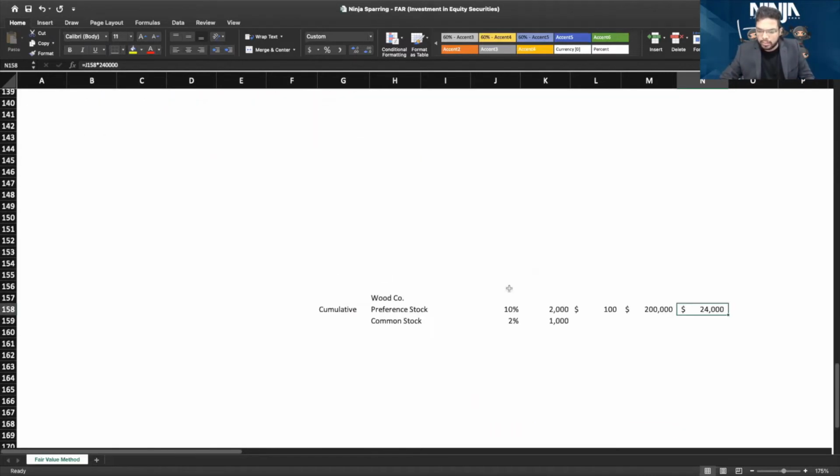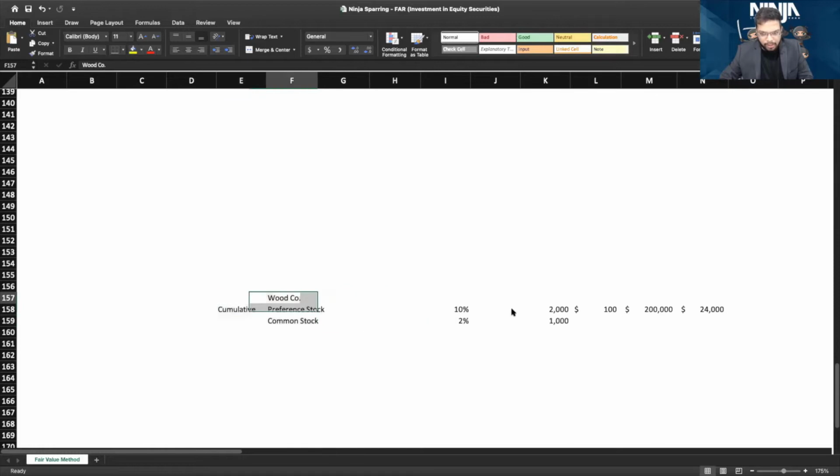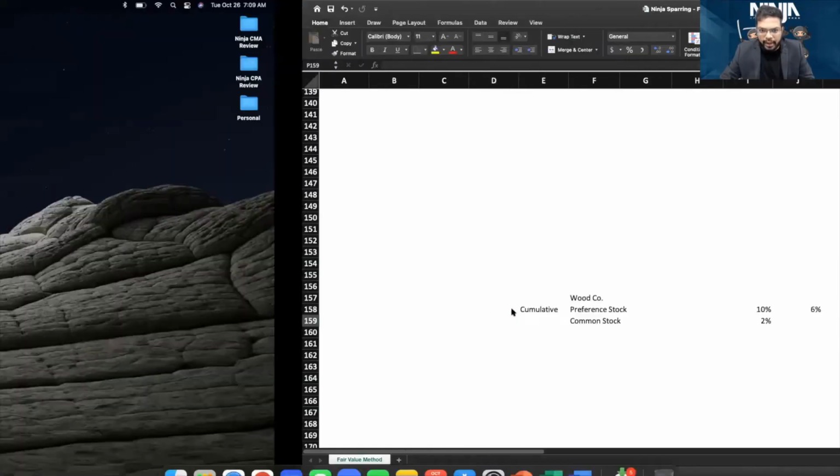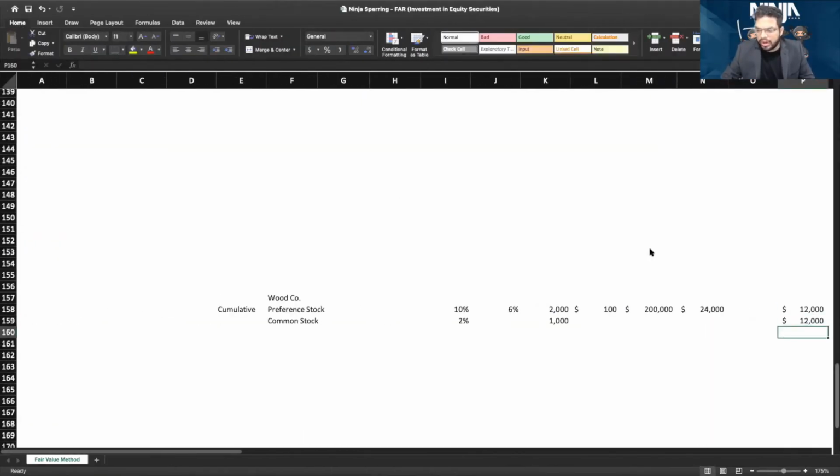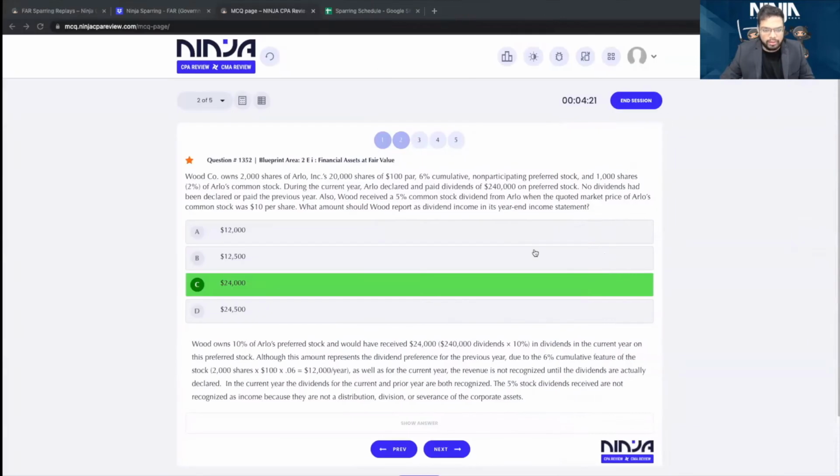And if you think about it, these were 6% cumulative shares. So your dividend on them for one year would be 12,000, and dividend was not paid last year as well, so that becomes another 12,000. 24,000 is the total dividend paid: 12,000 for this year, 12,000 for last year. Are we clear with this MCQ, everyone?